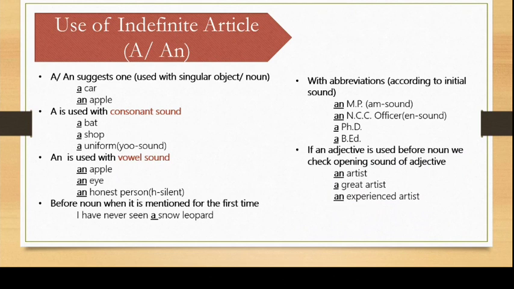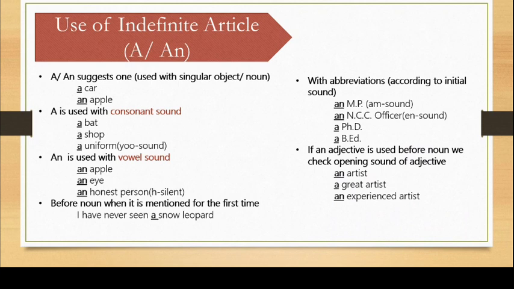Whenever an adjective is added before a noun, we check the sound of the adjective rather than of the noun. For example, an artist. Here, a vowel sound. So, an. But when we add an adjective like great before that, we will use a according to the sound of great. So, a great artist. An experienced artist. So whenever an adjective is used before a noun, we check the opening sound of the adjective.